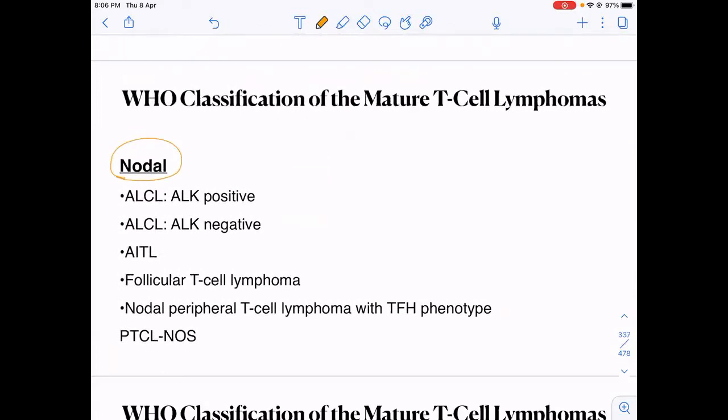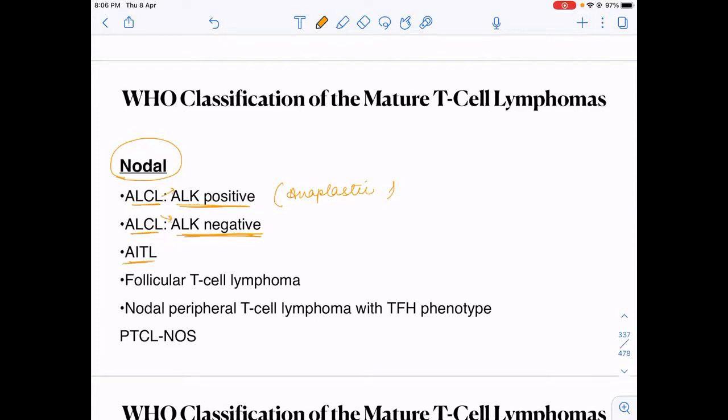Then coming to the nodal type of lymphomas. Amongst nodal, there is ALCL. What is ALCL? Anaplastic large T cell lymphoma. It can be either ALK positive or it can be ALK negative. I'll tell you what this is when we read about these specific lymphomas.